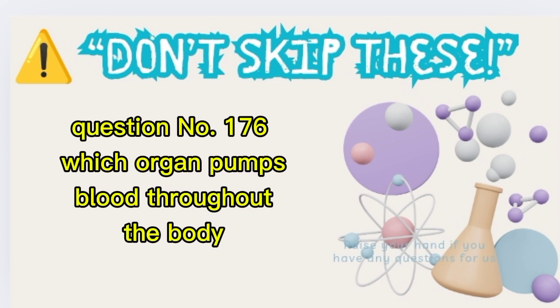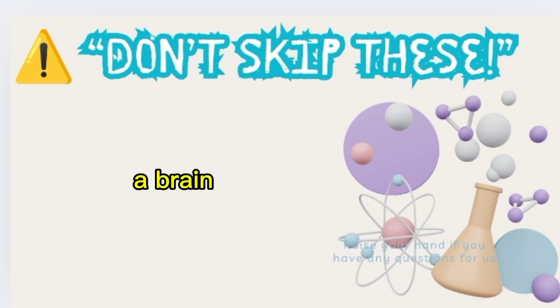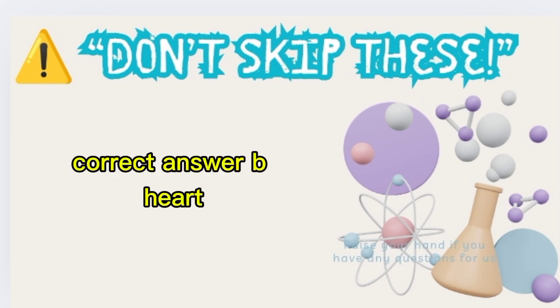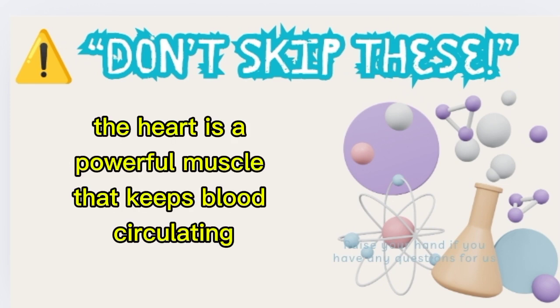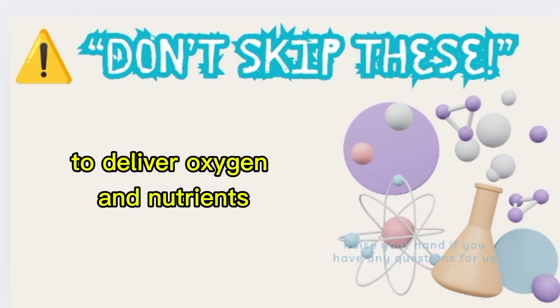Question number 176. Which organ pumps blood throughout the body? A. Brain. B. Heart. C. Lungs. Correct answer B. Heart. The heart is a powerful muscle that keeps blood circulating to deliver oxygen and nutrients.